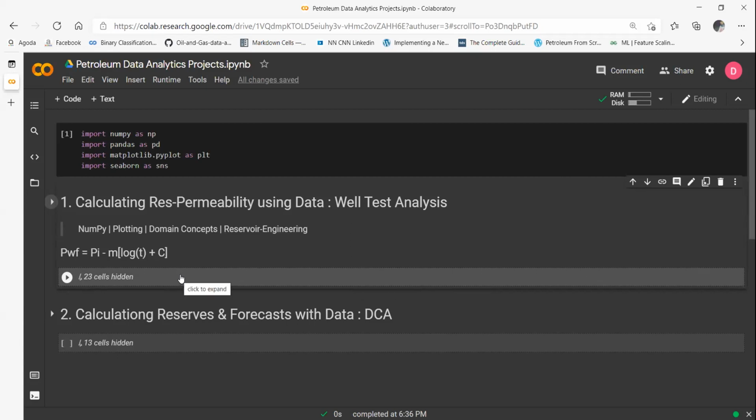Okay. So in this, the techniques that we will be using will be very much what we have seen by now. We have seen NumPy, we have seen plotting, we have seen domain concepts. I'll just give you an introduction. I hope a lot of you know about reservoir engineering. So let's start talking about what well test analysis is.